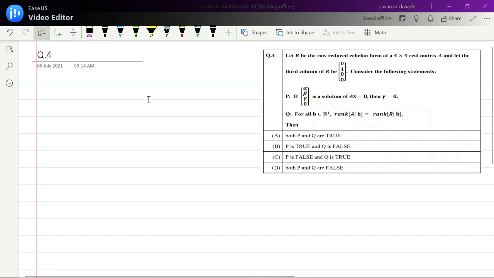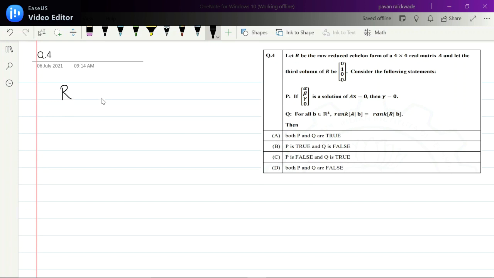Let R be the row reduced echelon form of a 4x4 matrix A, and let the third column of R be 0, 1, 0, 0. This is the information given, and we have to check again the validity of the two statements P and Q. What statement P says is: if alpha, beta, gamma, 0 is a solution of AX equals 0, then gamma is 0. First we have to know a property of the row reduced echelon form.